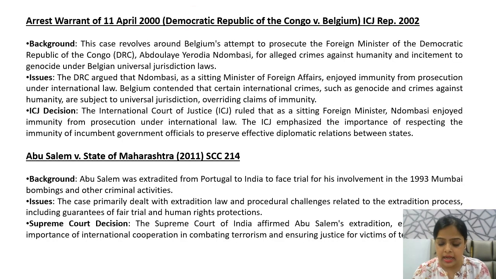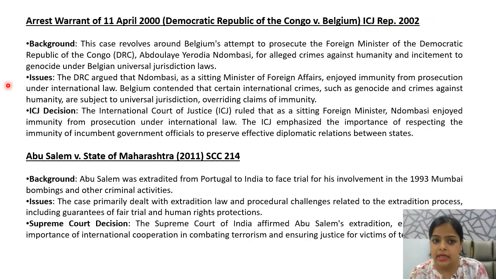So let's understand better about state jurisdiction through these cases. So let's start with arrest warrant of 11th April 2000. इसके केस का नाम है Democratic Republic of the Congo versus Belgium. So this case was filed in ICJ in the year 2002.